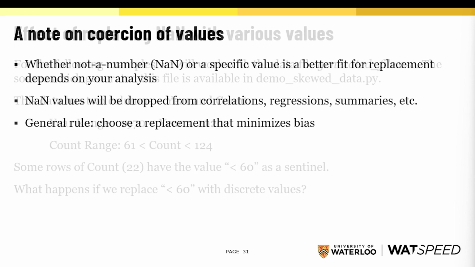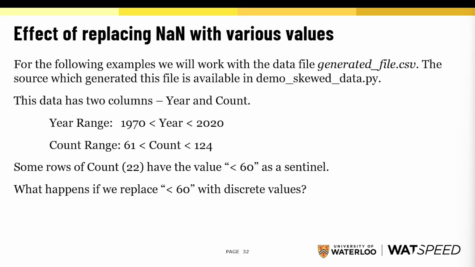We're going to use a made-up data set. In the following examples, we'll take a look at generatedfile.csv, and the source code which generated this file is available on the Learn website. We have two columns, year and count, and some of the rows have the value less than 60 as a sentinel value. Our count ranges between 61 and 124. So let's see what happens if we replace less than 60 with discrete values.